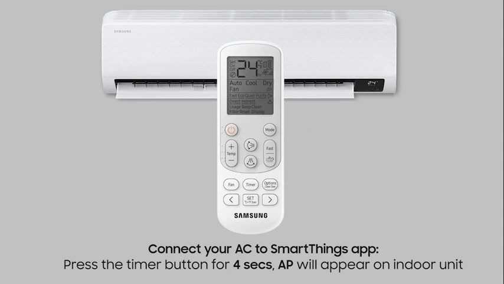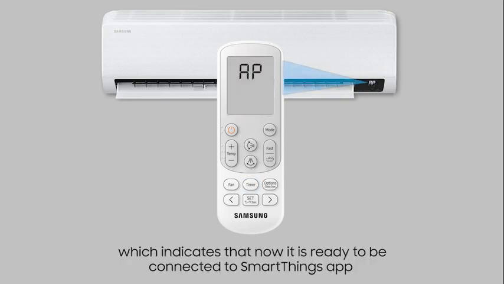Connect your AC to SmartThings app. Press the timer button for 4 seconds. AB will appear on indoor unit, which indicates that now it is ready to be connected to SmartThings app.